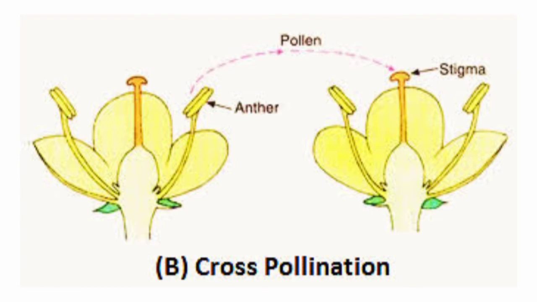This is also an image showing cross-pollination between two different flowers. So here transfer of pollen grain is taking place from this anther to the stigma of this flower.